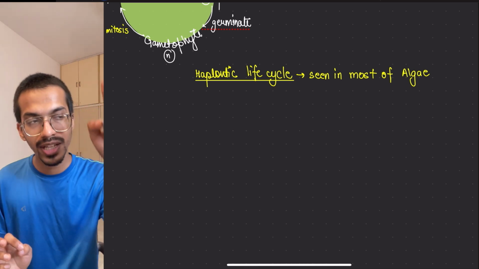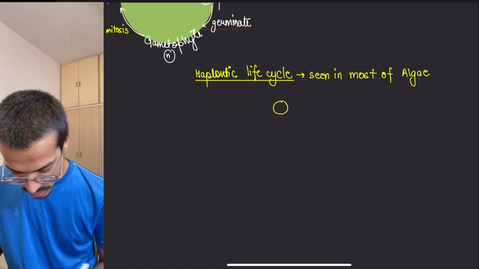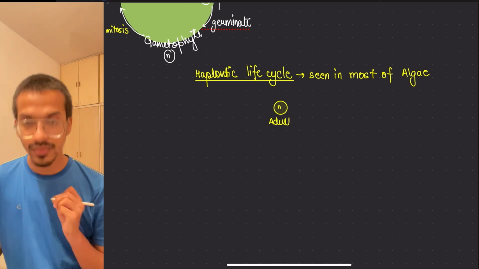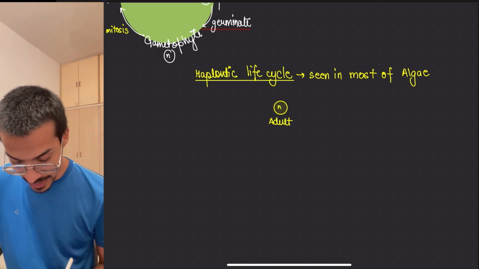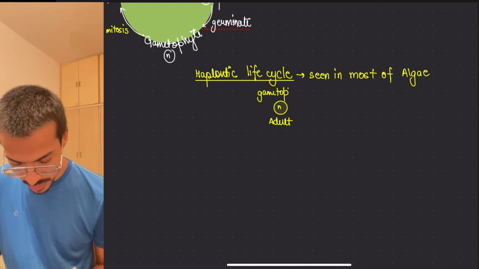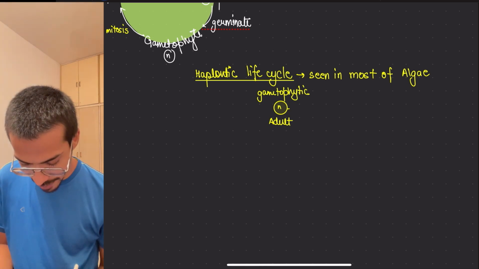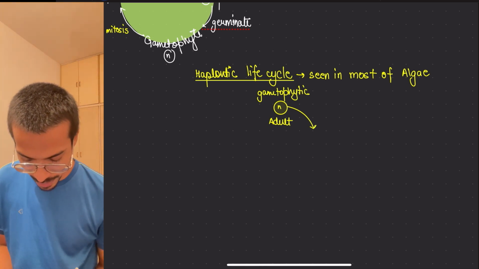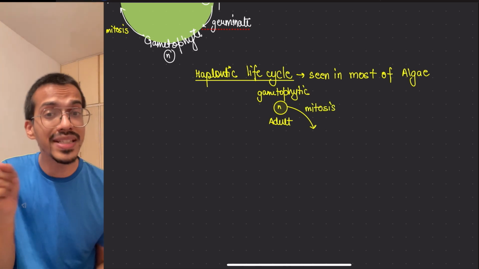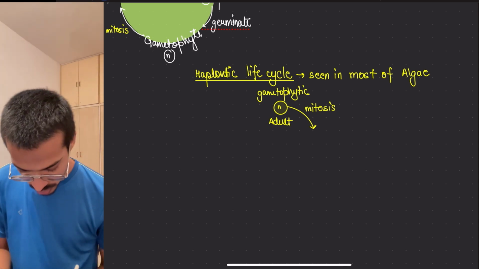Now what will happen? In their body, haplontic means they will be gametophytic only. So the adult, we will start with the adult. This is the n. This is the adult, and this adult is gametophytic, because n means gametophyte, made up of gametes. Okay, they will make gametes, with the help of mitosis, because you know gametophyte has to make gametes. Gametes are always haploid, means mitosis will occur. Just remember the fact which I told you, go back and see that again. So it will make gametes.